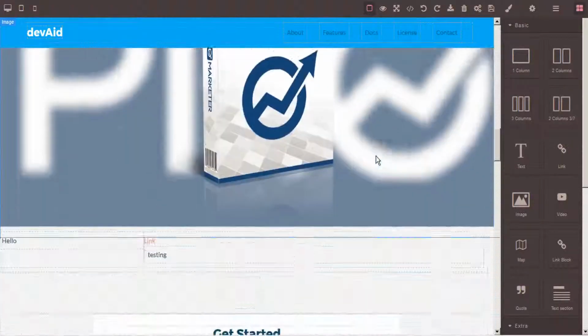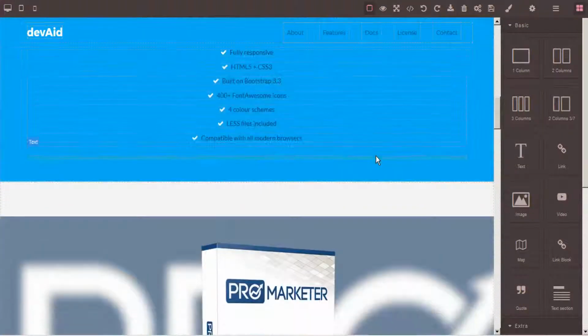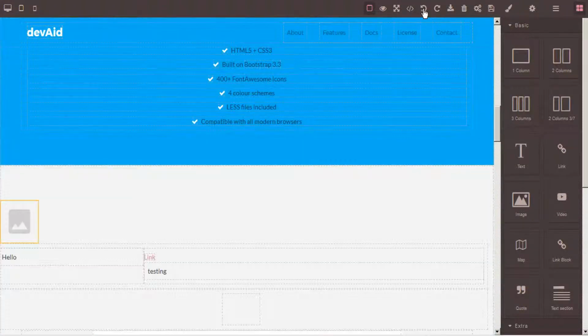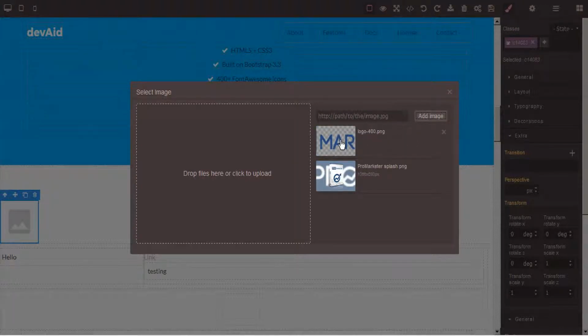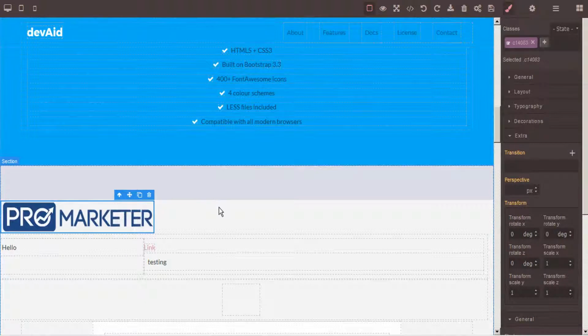You can see that places our image in line. Or, alternately, if we have the image already on the web, we can just paste our path to it and add that image and select that image to add.